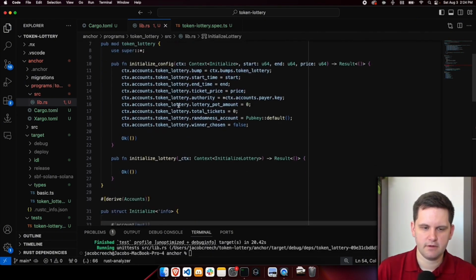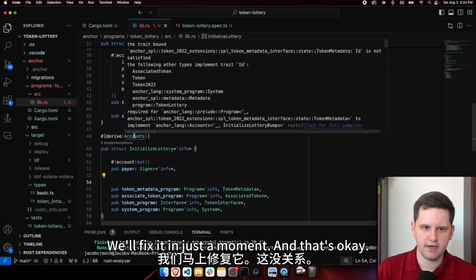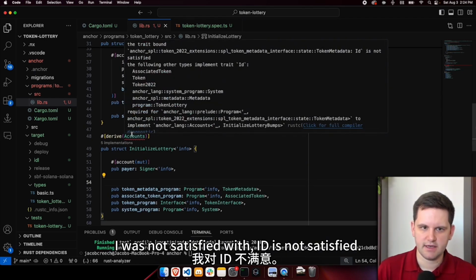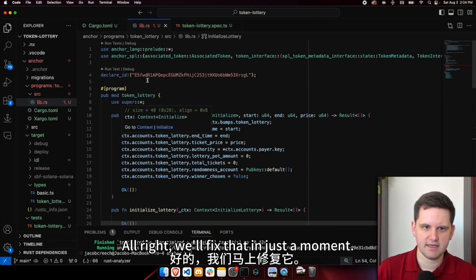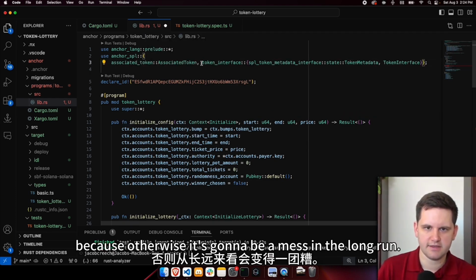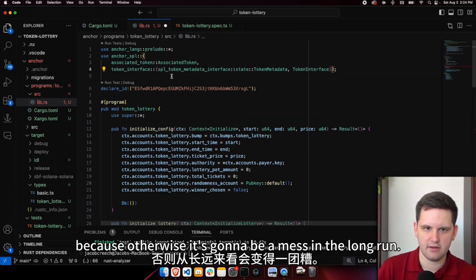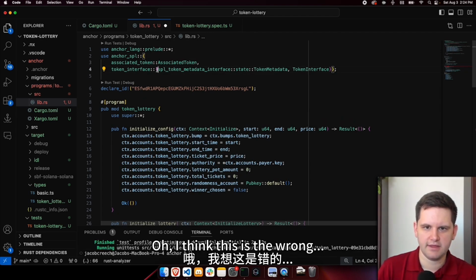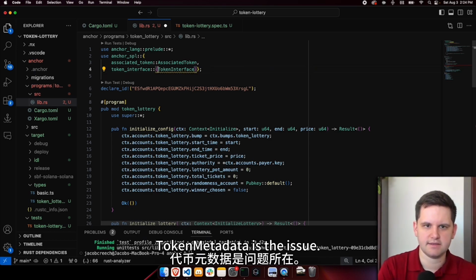And save. Running into an error. We'll fix it in just a moment, and that's okay. The ID is not satisfied. All right, we'll fix that in just a moment. I'm just going to make this a little bit prettier, because otherwise it's going to be a mess in the long run. I think this is the wrong token metadata is the issue.